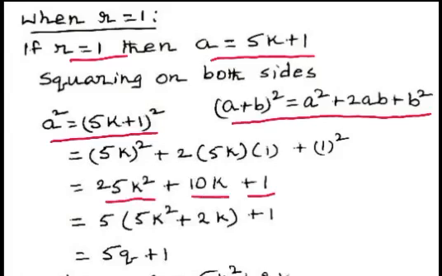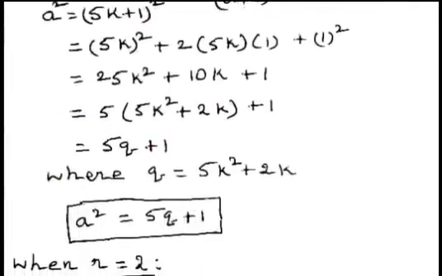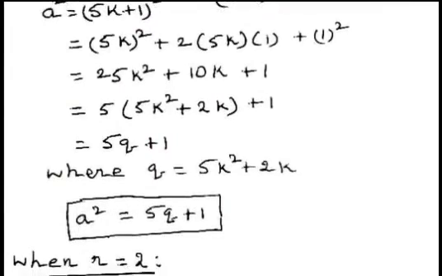Now we can rearrange this as 5 multiplied by 5k square plus 2k, plus 1, and 5k square plus 2k is taken as q. So we can write a square equal to 5q plus 1. Therefore, when remainder r equal to 1, we can write a square equal to 5q plus 1.